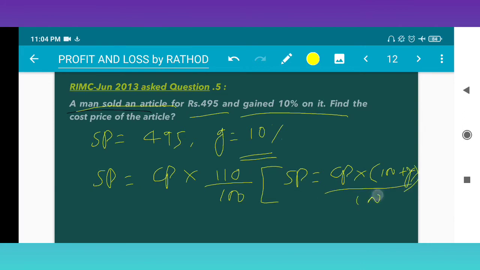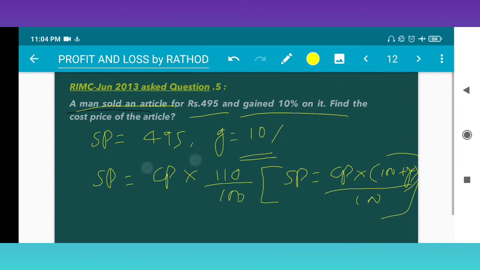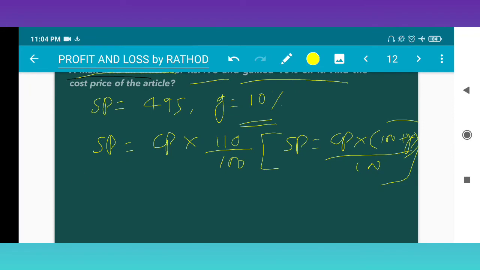Putting the values, SP is 495, so 495 is equal to CP into 110 upon 100. This 0 gets cancelled, giving 11 by 10.